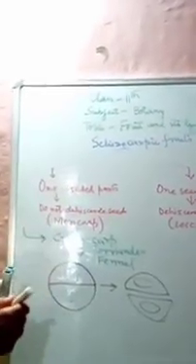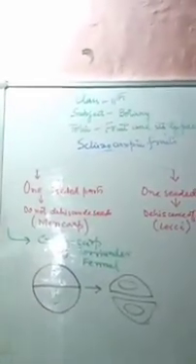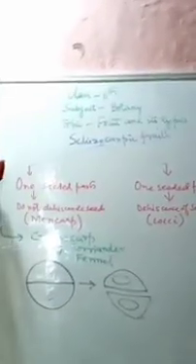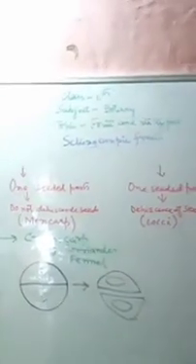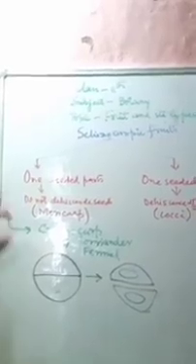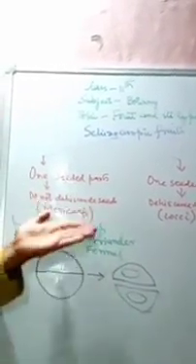This was the part where we saw that the mature fruit, upon dehiscence, converts into single seeded parts, and each single seeded part does not release the seeds.